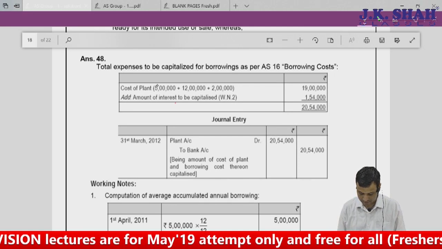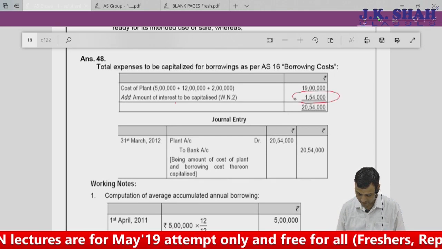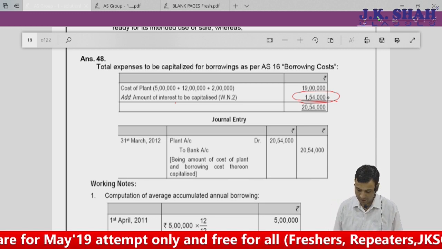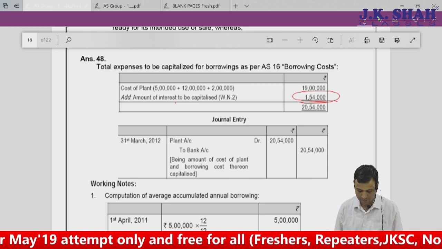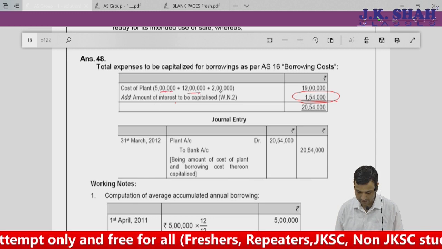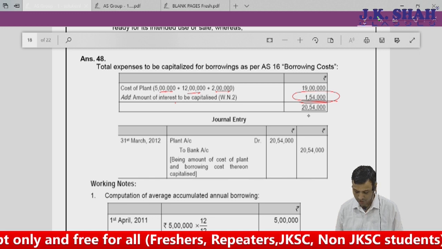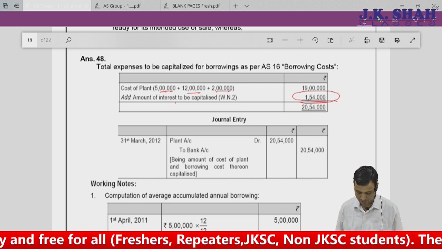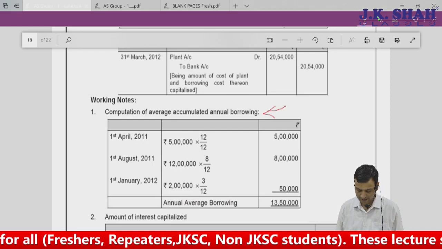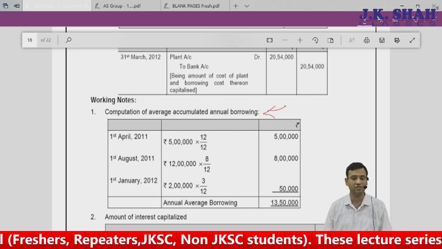Here it is. 1,54,000. Amount of borrowing cost to be capitalized will be 1,54,000. Of course, they have just passed an entry for the cost of the plant. That is nothing but 5 lakhs, 12 lakhs, 2 lakhs, 19 lakhs. Total cost of the plant is nothing but 20,54,000. Now, this is just an alternative way of finding out. They have just found out average expenditure.